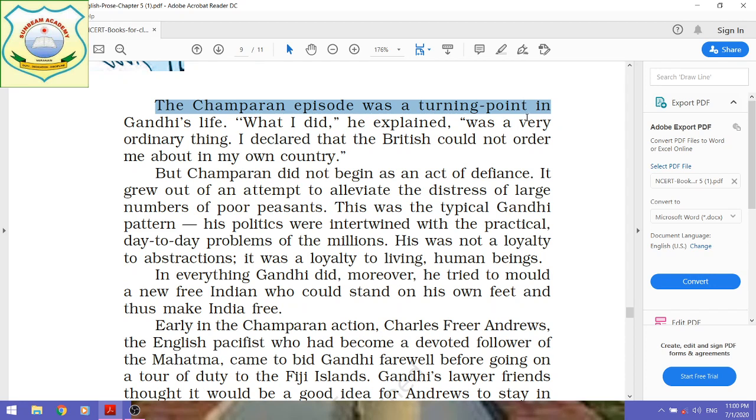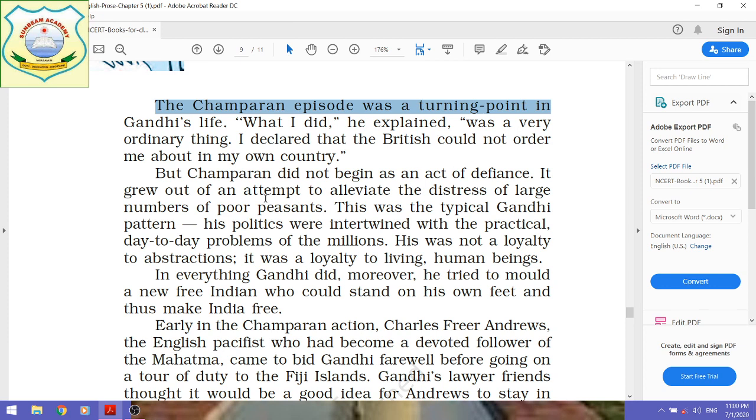Elaborate. Or it can also be asked in another way: the Champaran episode was a turning point in Gandhiji's life. Discuss. Or do you think the Champaran episode was a turning point in Gandhiji's life? This question can be asked in any way, and you will have to elaborate this answer in 120 to 150 words.